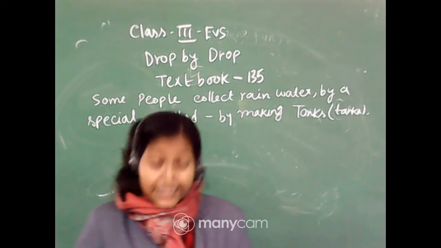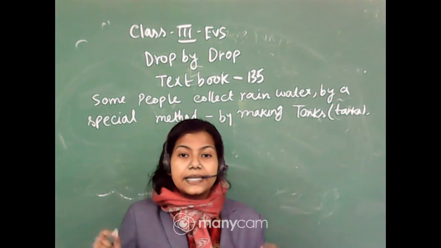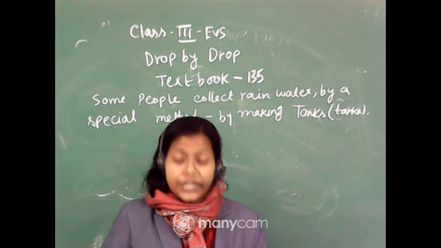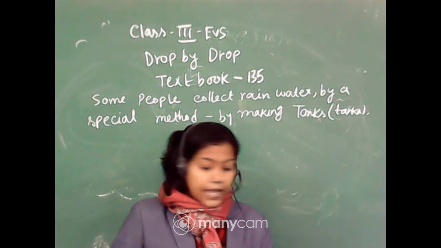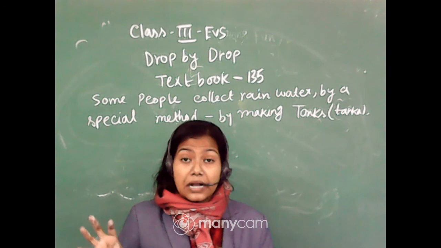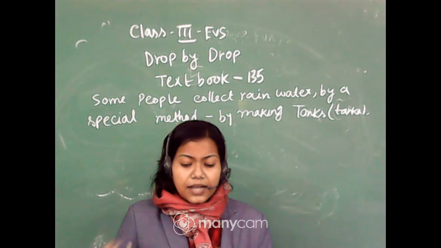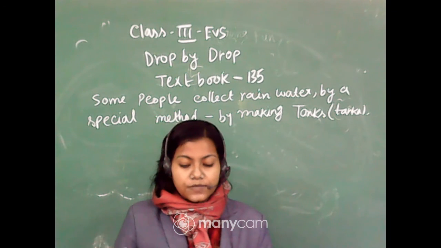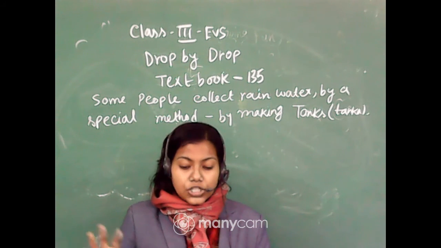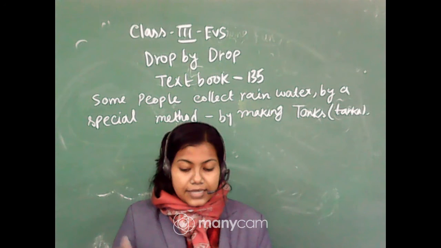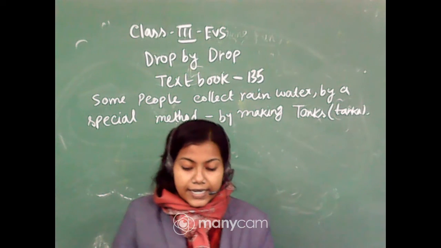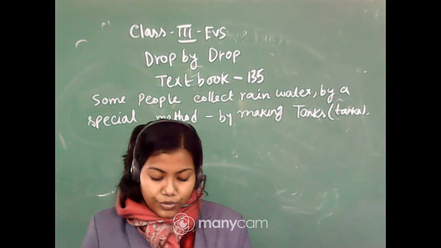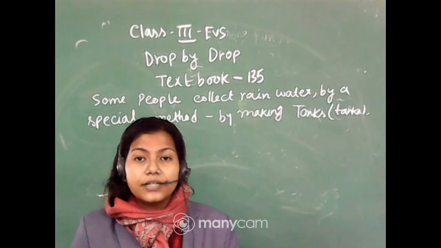To build a tanka, a pit is dug in the courtyard and it is made paka. The tanka is kept covered with a lid. The roof of the house is made sloping so that the rainwater collected there flows through a pipe into the tanka.